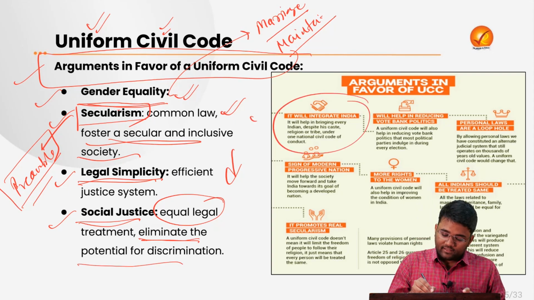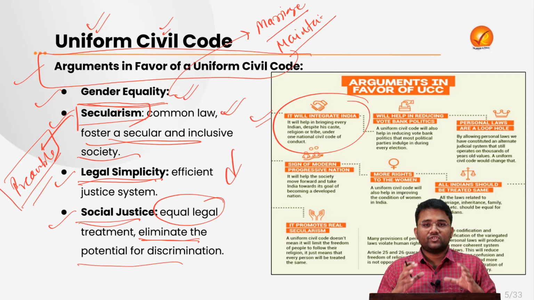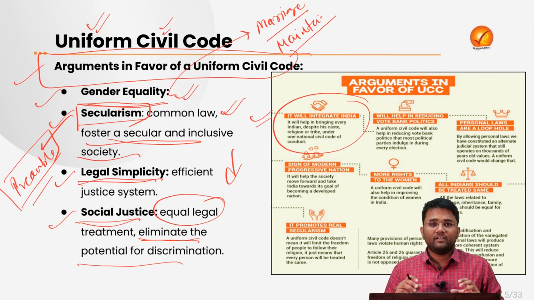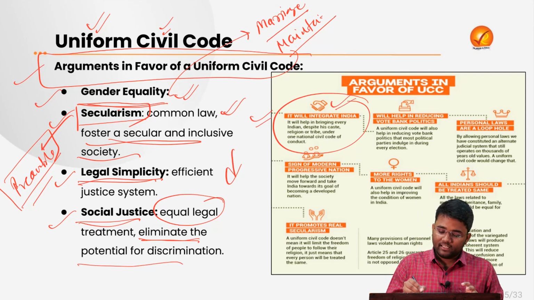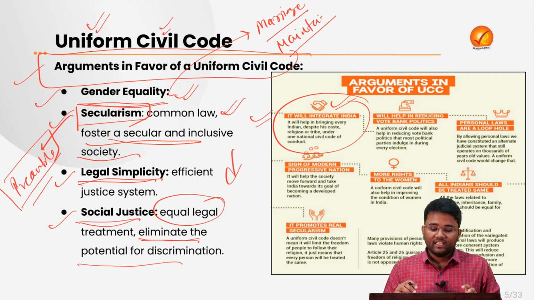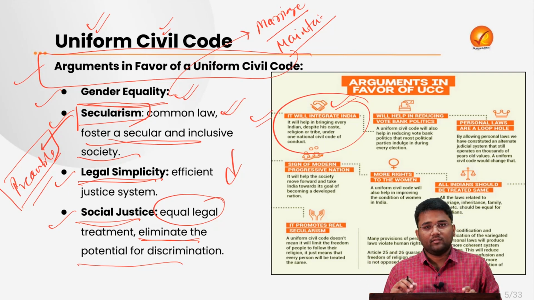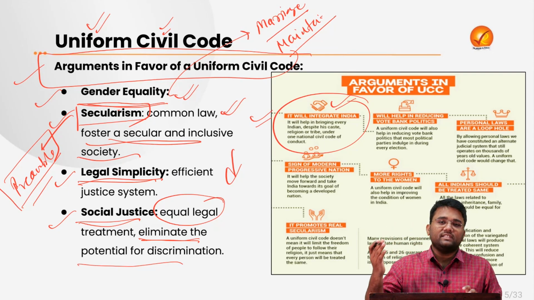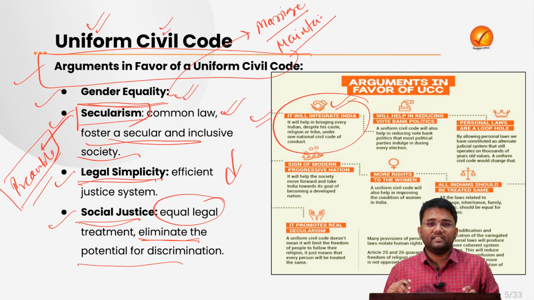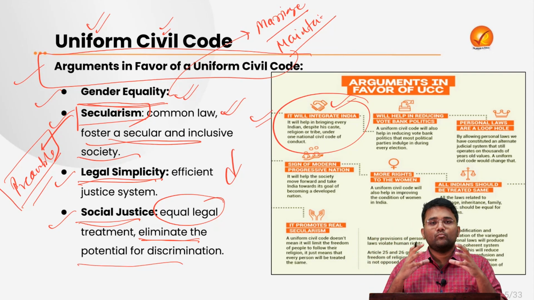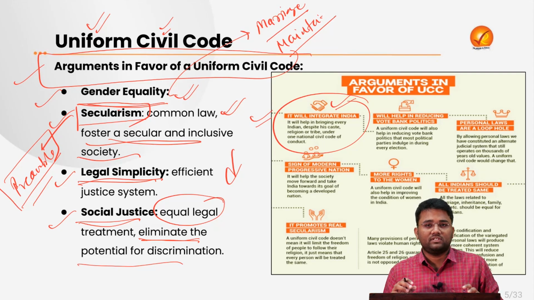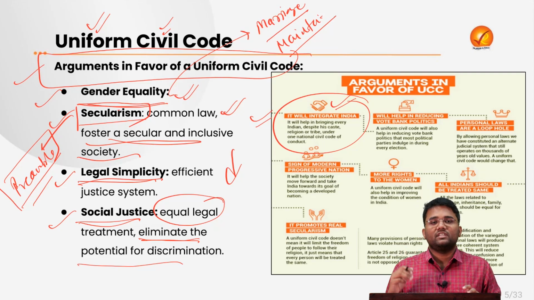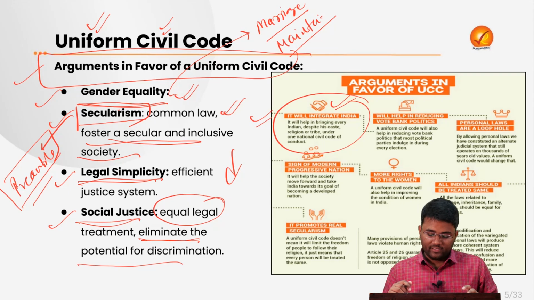Then next is that it will also help in fostering unity in India. It will ensure that there is an integrated India, because there will be a uniform law for 28 states and different union territories. When there are uniform laws, irrespective of the states, irrespective of the union territories, it will help in ensuring that more unity and integrity is fostered among the different states and different religions of India.